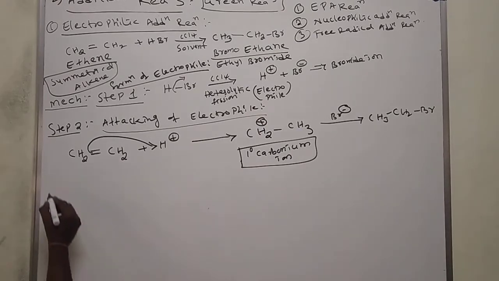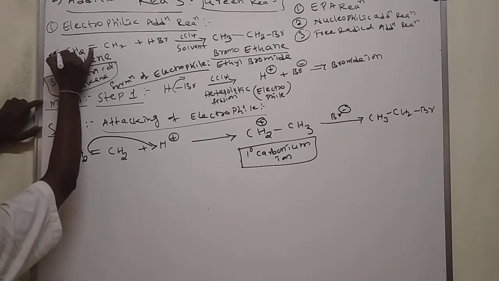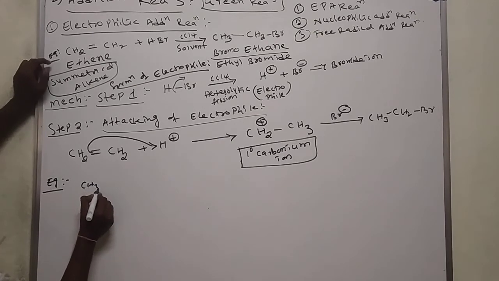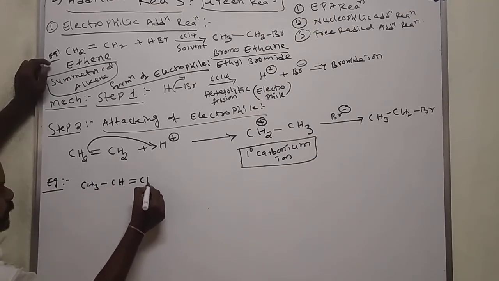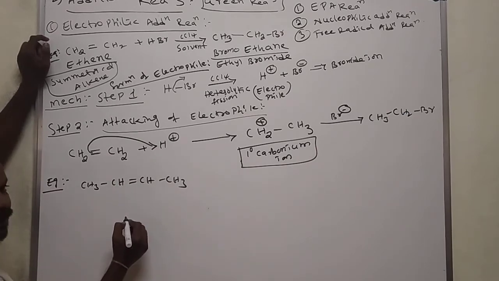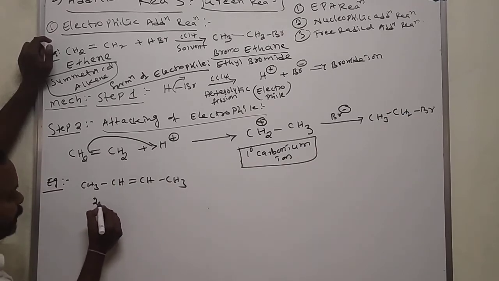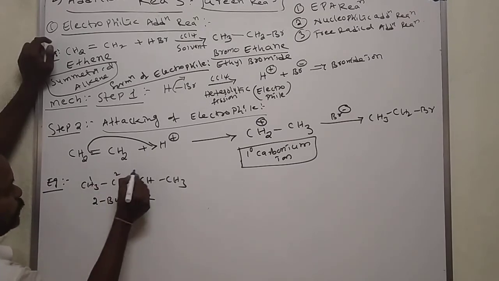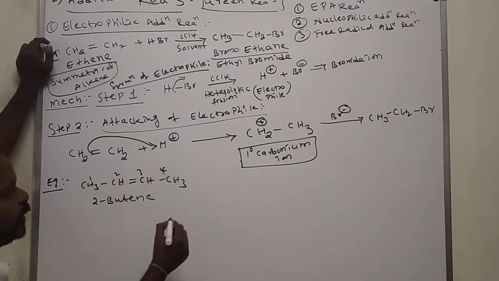Here I am taking one more example. This is example one. I am taking here only a symmetrical alkene. CH3, CH double bond CH, CH3. This is also a symmetrical alkene. Cut the molecule and we get 2 equal halves. The name of this molecule is 2-butene. 1, 2, 3, 4. 2-butene.